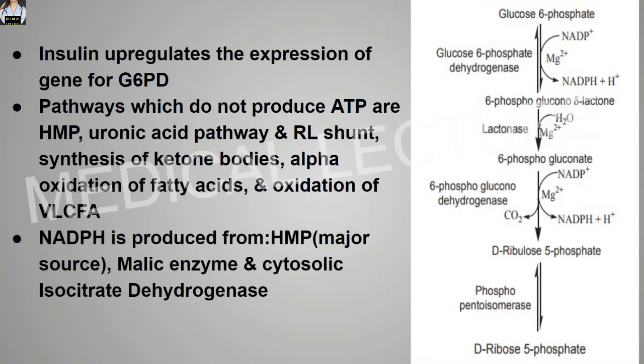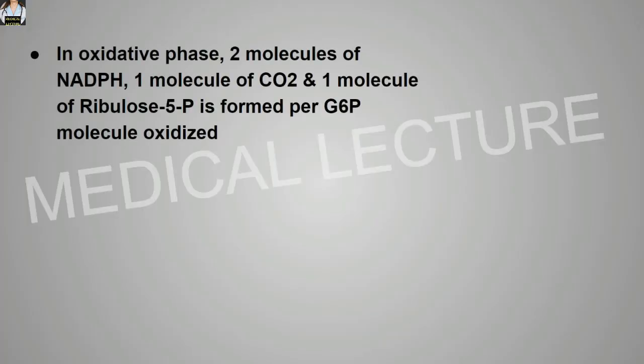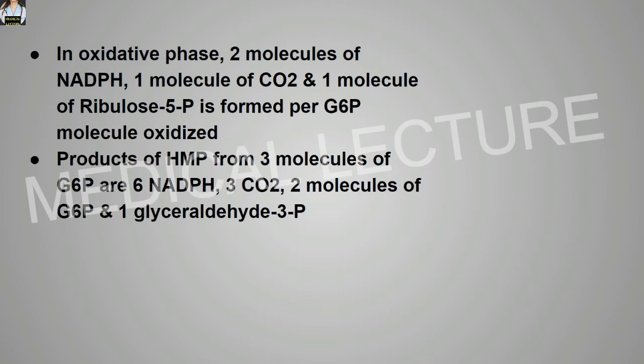NADPH is produced from HMP, which is the major source, and from malic enzyme and cytosolic isocitrate dehydrogenase. So remember, HMP is the major source for the production of NADPH. In the oxidative phase, two molecules of NADPH, one molecule of carbon dioxide, and one molecule of ribulose 5-phosphate are formed per glucose 6-phosphate molecule oxidized. Products of HMP from 3 molecules of glucose 6-phosphate are, remember, 6 NADPH, 3 carbon dioxide, 2 molecules of fructose 6-phosphate, and 1 glyceraldehyde 3-phosphate.